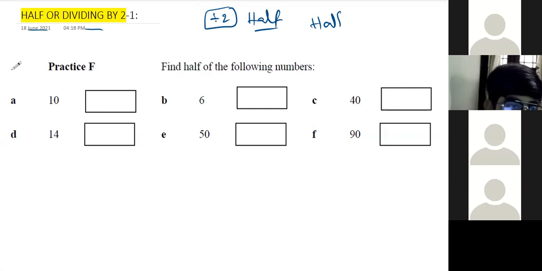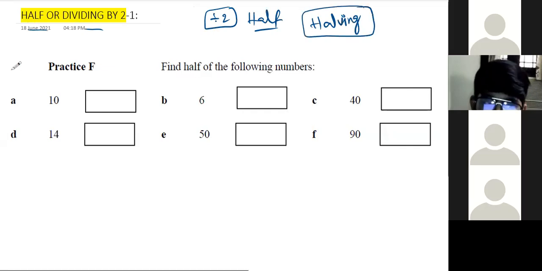Sir, this is very easy. We can do it in the conventional method very easily. Yeah, halving. I think you have given names.